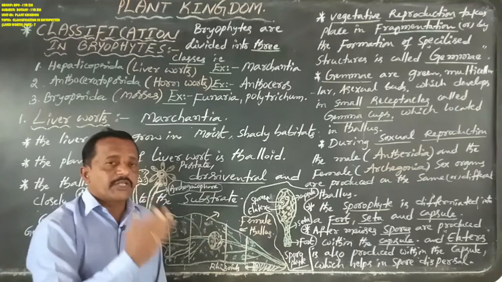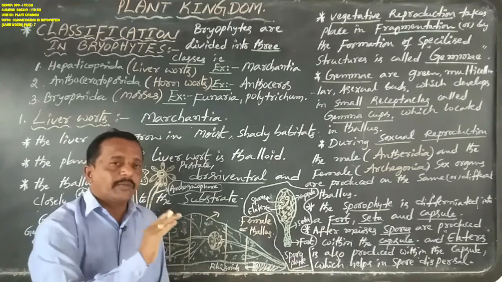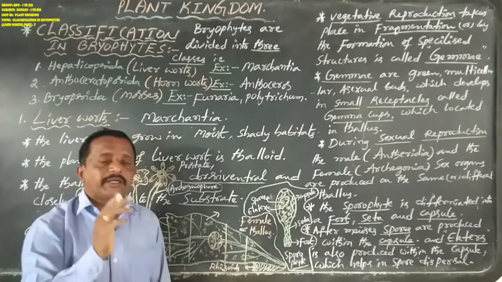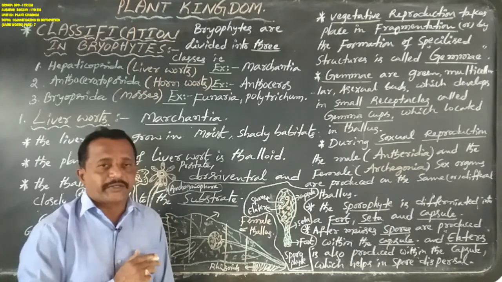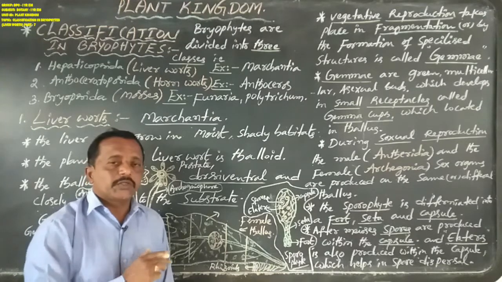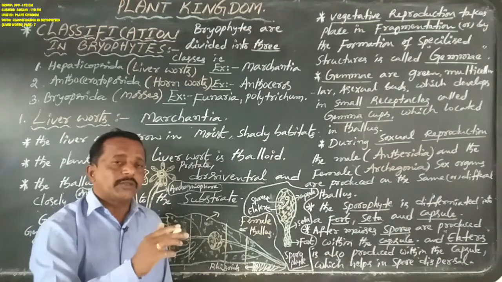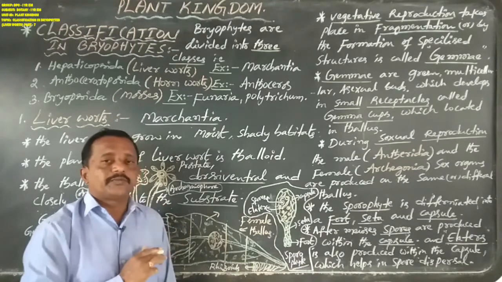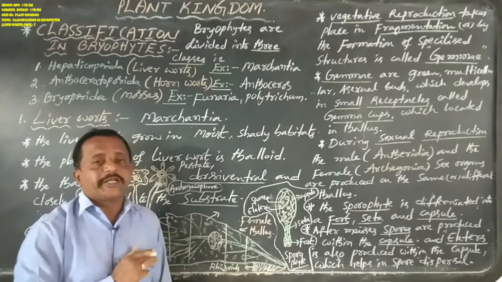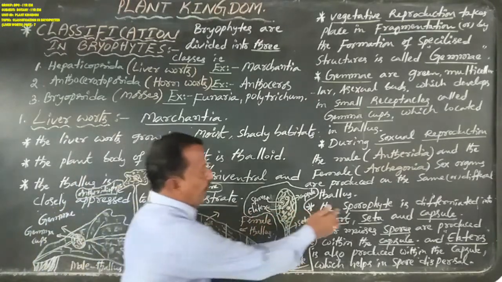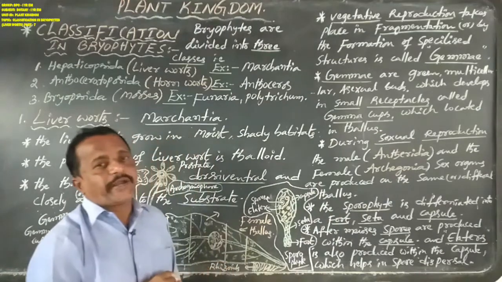Okay, now between the zygote and the embryo, one stage appears, that is the asexual reproduction of the sporophyte. So the diploid zygote develops into one multicellular body structure, that is called the sporophyte.